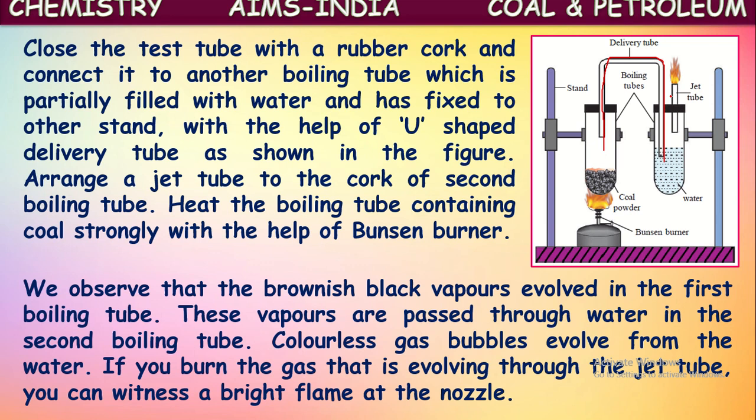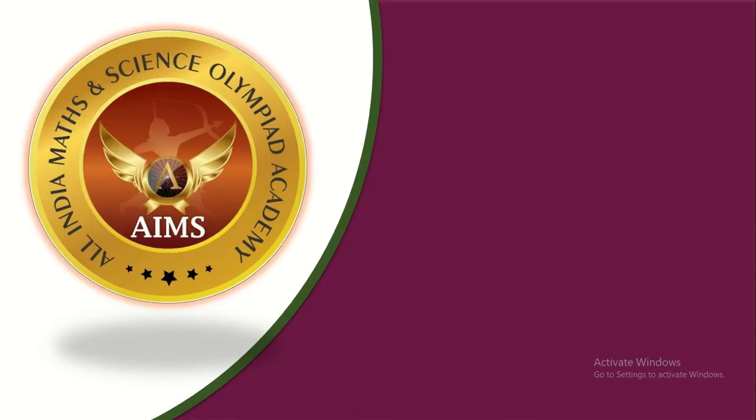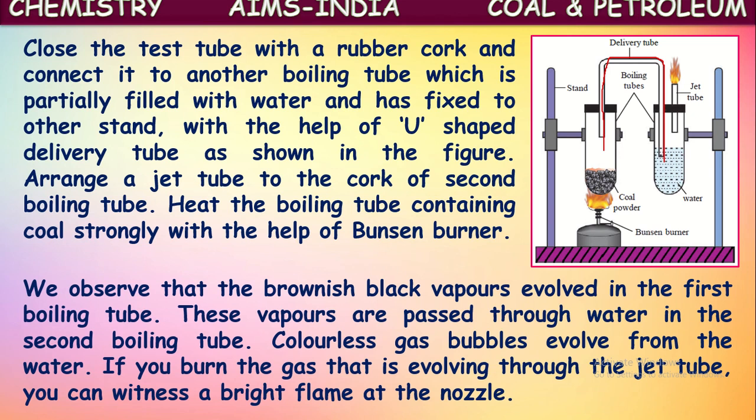Now at the jet tube, if we keep a burning splinter or a matchstick, that will burn with a bright flame. So what is happening here in this experiment? We are heating coal which is taken in a closed container. On heating this coal, some gases, coal gases, are produced which can burn. That is proved in this test by this jet tube.